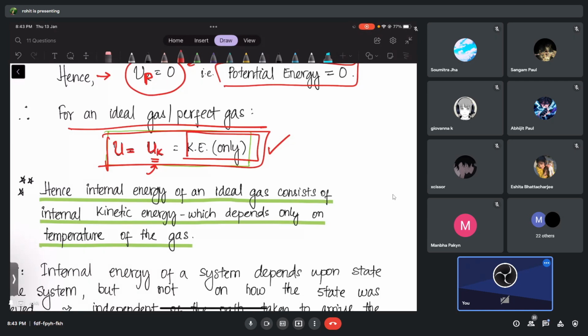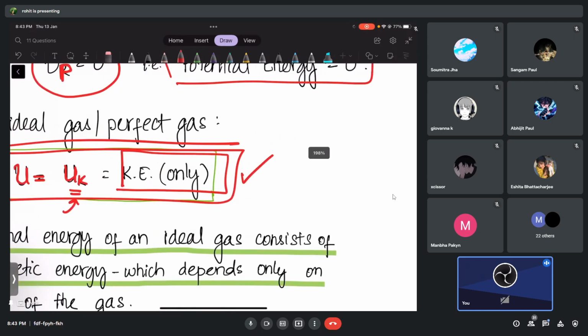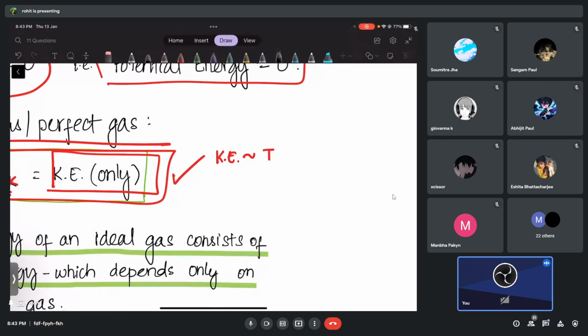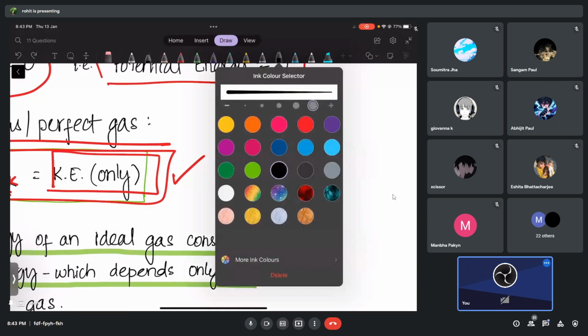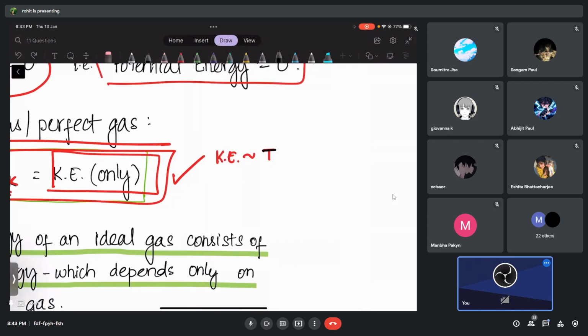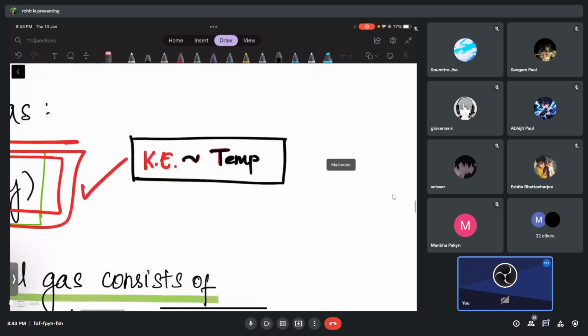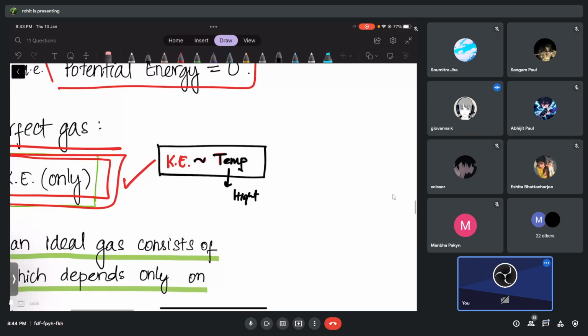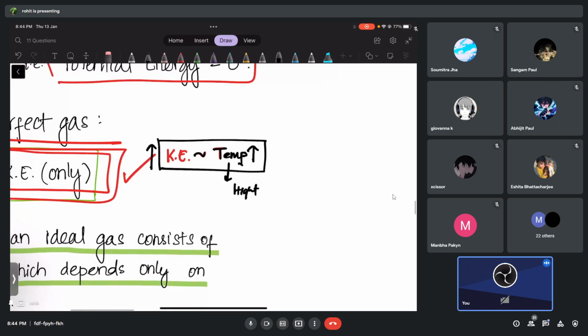See, notice something. I told you something earlier, right? Or maybe we will prove it later. Your kinetic energy is found to be totally dependent on temperature. I'm repeating again, what is found to be totally dependent on temperature, guys? Your kinetic energy is found to be totally dependent on temperature. Does it make sense? High temperature means what? Gas will move fast or much faster? Much faster. Yes. So that is the basic meaning of this. Much more temperature means much more kinetic energy.